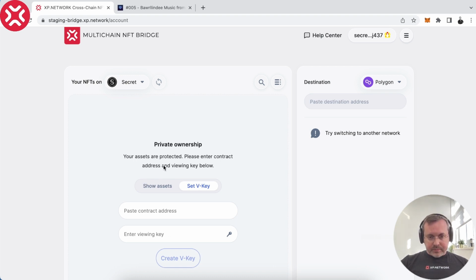To do that, we have two views here in the bridge UI. If you don't have this key, you can set it right here in the bridge UI. If you do have it, you can directly go to Show Assets, and provide the contract and the key. So let me show you how you can set the viewing key.